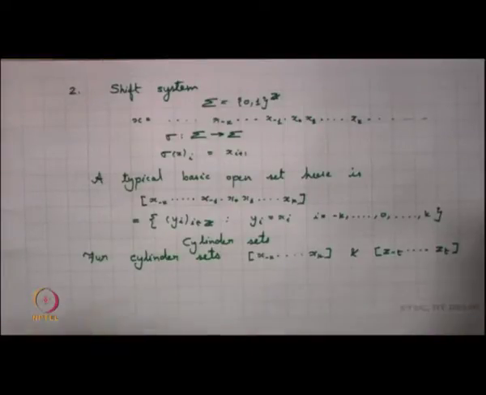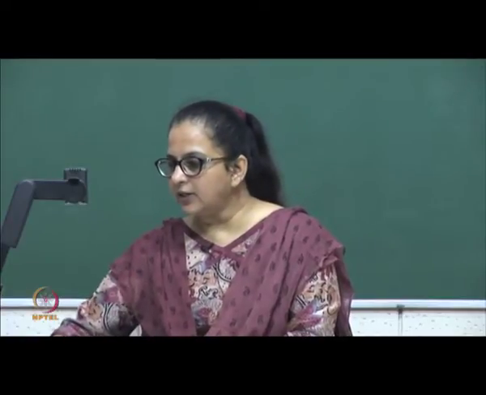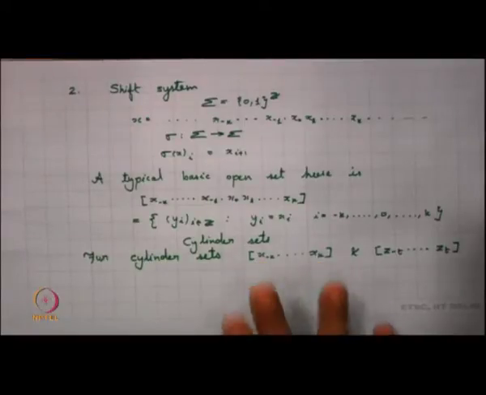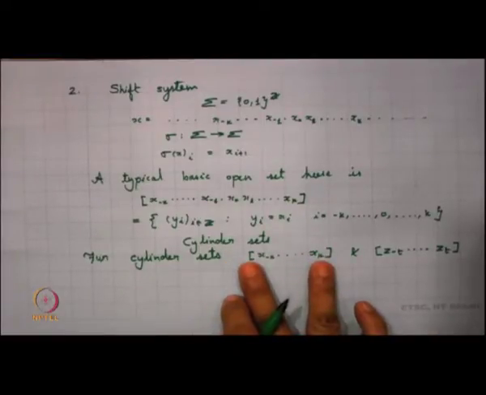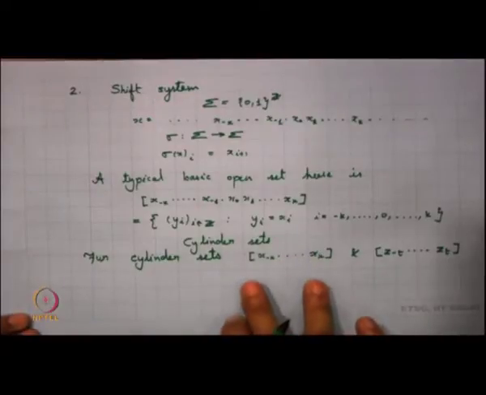So what happens for these two cylinder sets? Now I know that z_{-t} to z_t need not overlap with this at all. Even if it overlaps we do not care, but let us assume that it does not overlap.